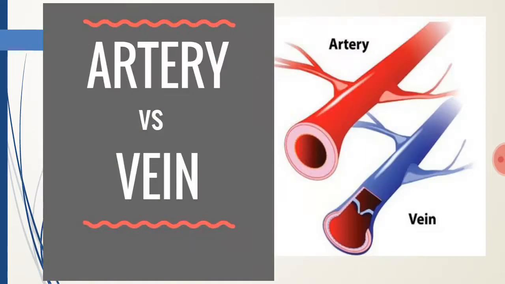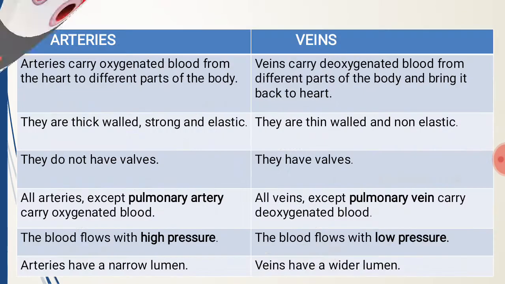Now we will discuss the difference between arteries and veins. Arteries carry blood from the heart to different parts of the body, whereas veins collect blood from different body parts and bring it back to the heart. Arteries are thick-walled, strong and elastic, whereas veins are thin-walled and non-elastic. Arteries do not have valves, but veins have.